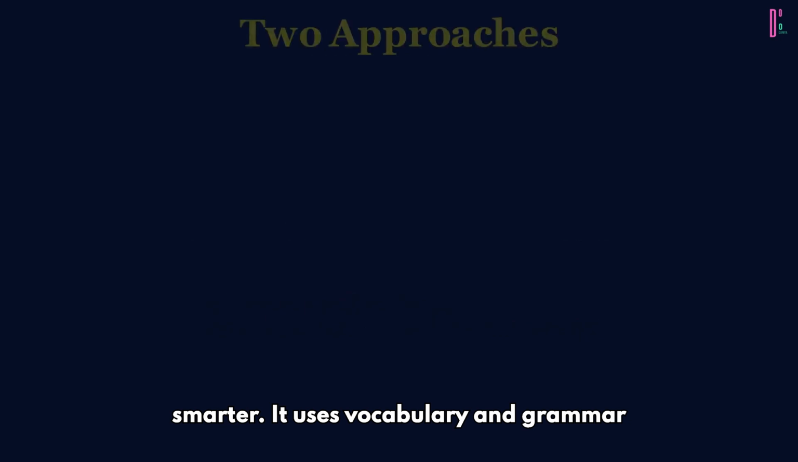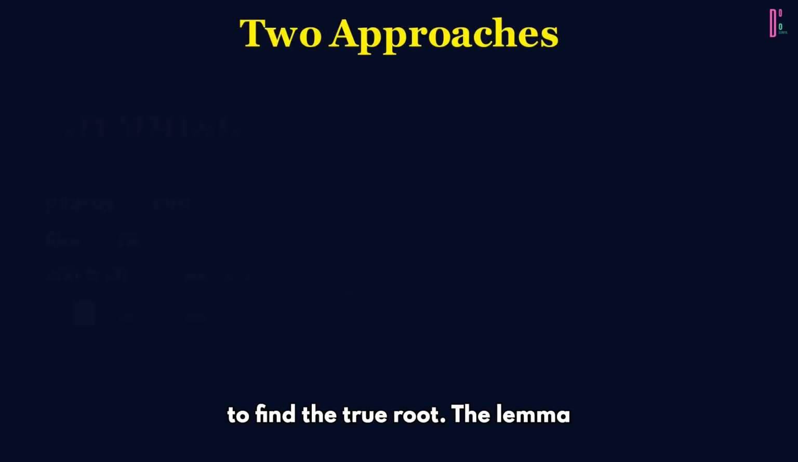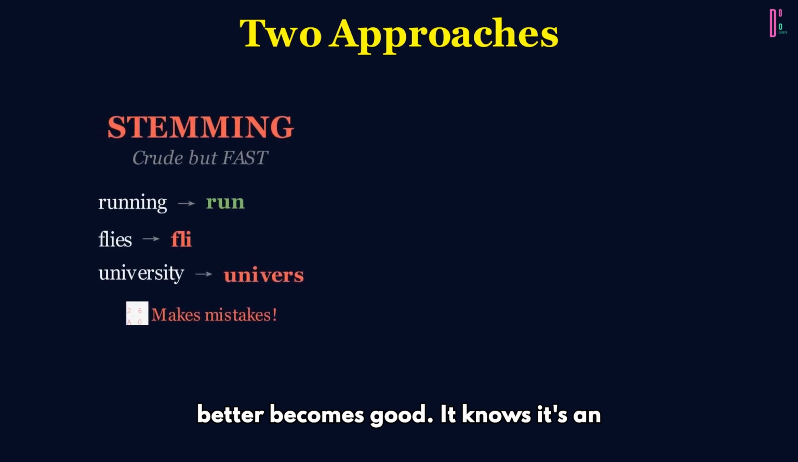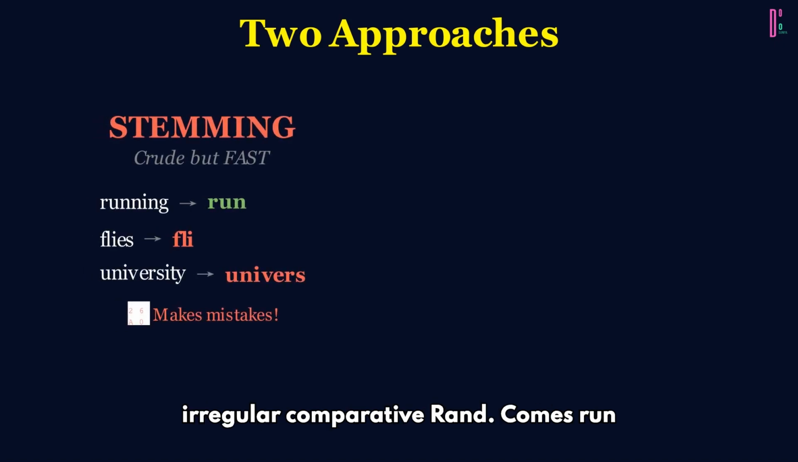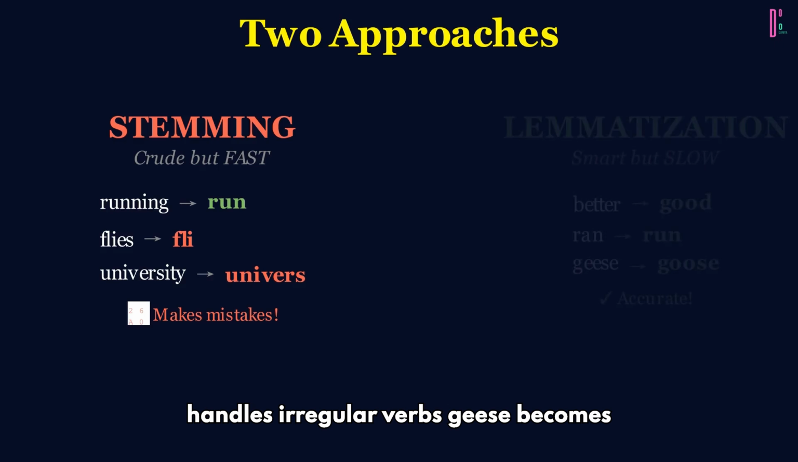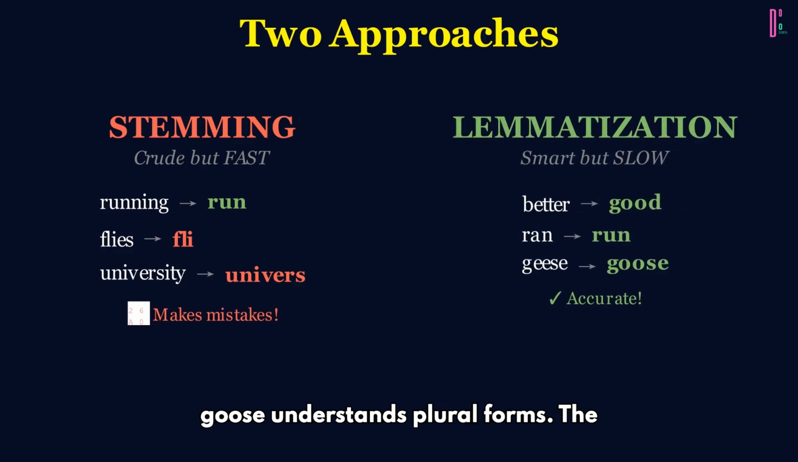Lemmatization is smarter. It uses vocabulary and grammar to find the true root, the lemma. "Better" becomes "good." It knows it's an irregular comparative. "Ran" becomes "run." It handles irregular verbs. "Geese" becomes "goose." It understands plural forms. The trade-off? Lemmatization is slower because it needs to check dictionaries and understand part of speech.